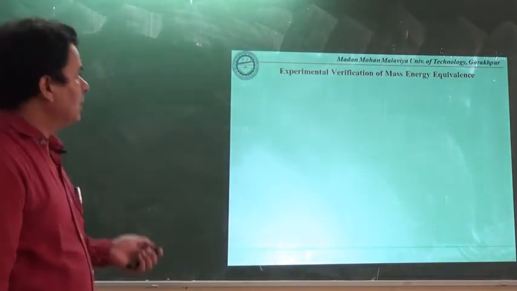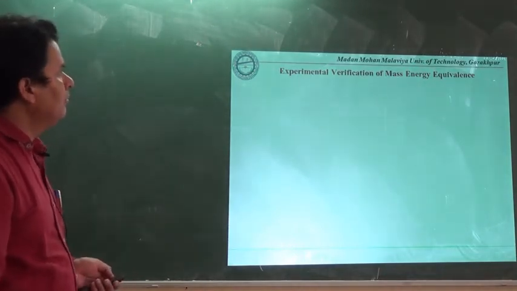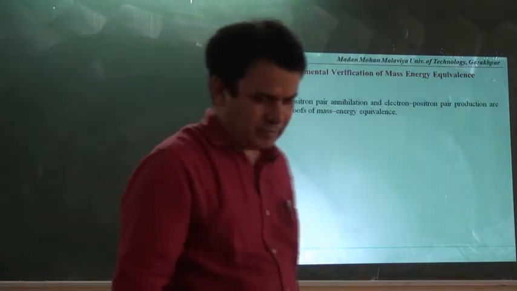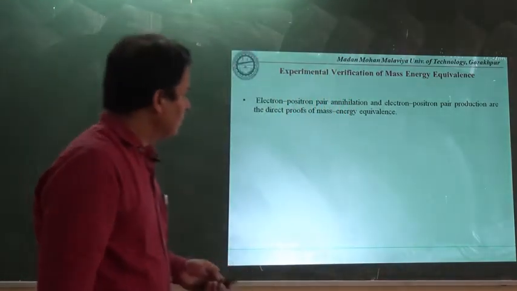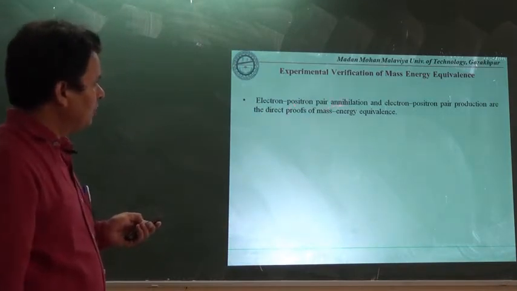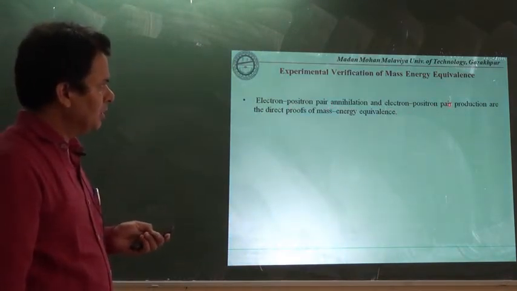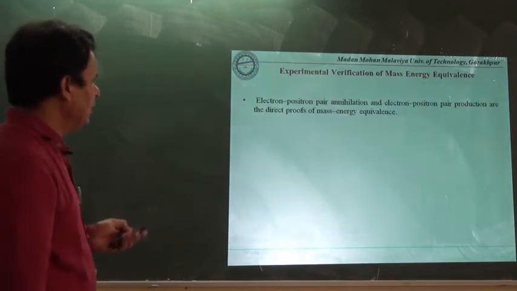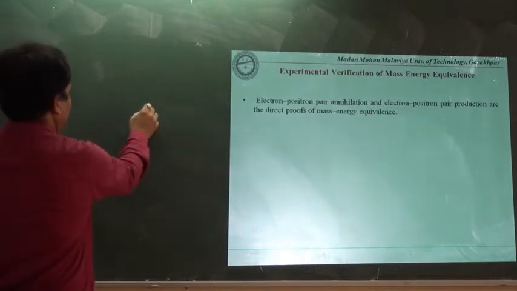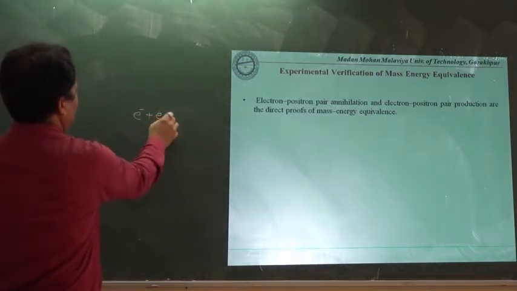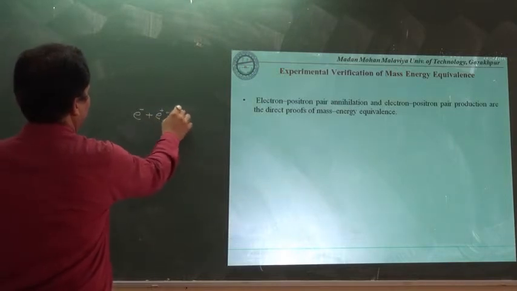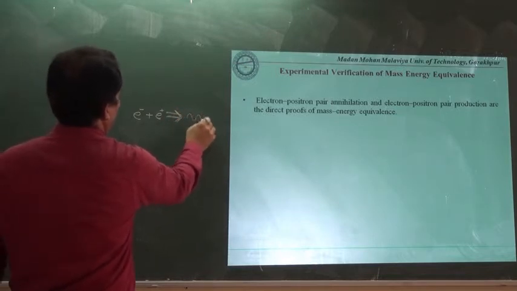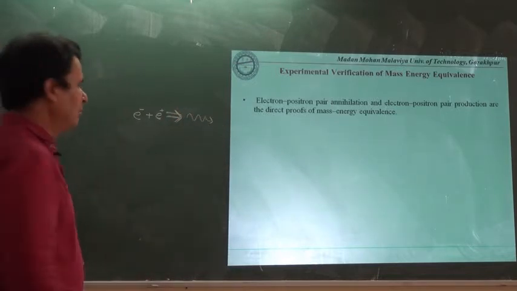Here if we will try to discuss the experimental verification of mass energy equivalence, then first evidence flashes in our mind, that is electron-positron pair annihilation and electron-positron pair production. In this pair annihilation, what is happening, if we have electron with the negative sign here and we have positron with a positive sign, if they both are combining with each other, then we will have only the energy.